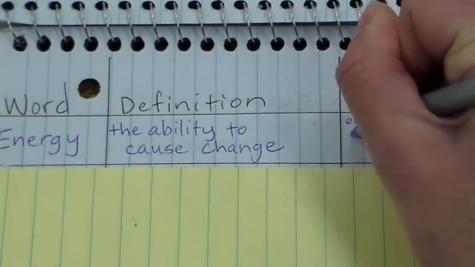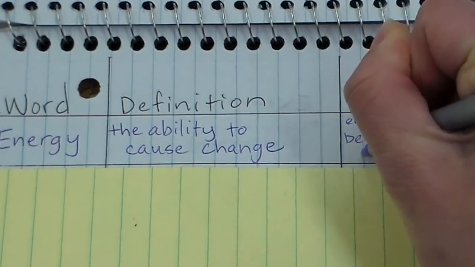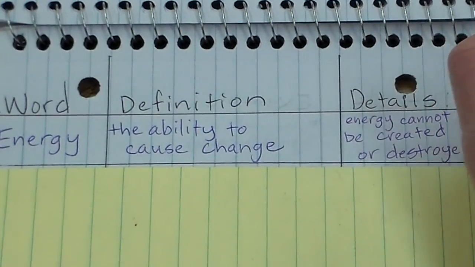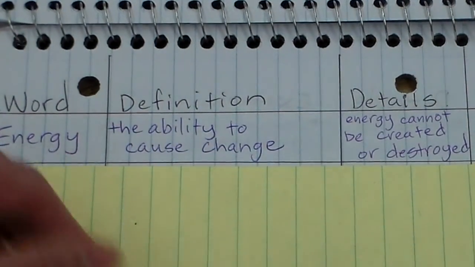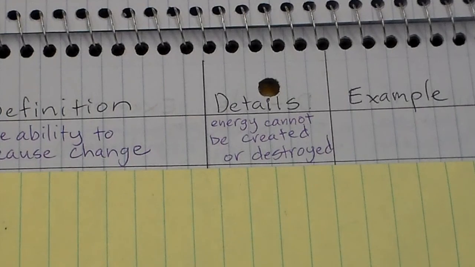Energy cannot be created or destroyed. This is an important law. It's a scientific law, and that is energy cannot be created or destroyed. And again, we're going to prove that in this unit. So in our example box, I'm going to give you 2 examples of different types of energy.